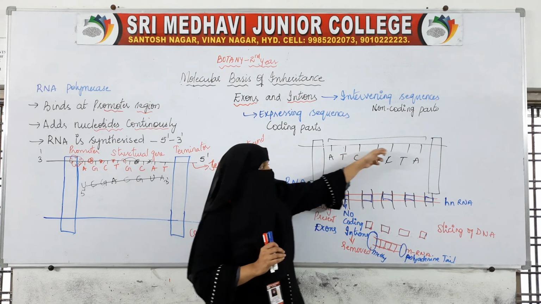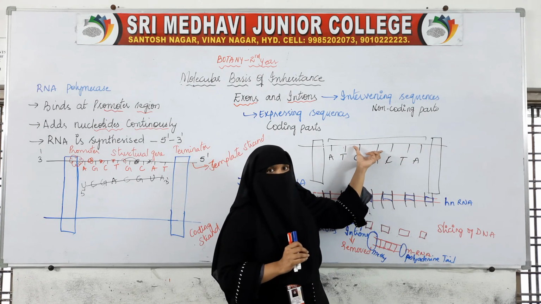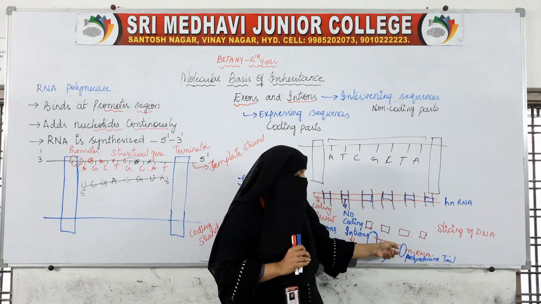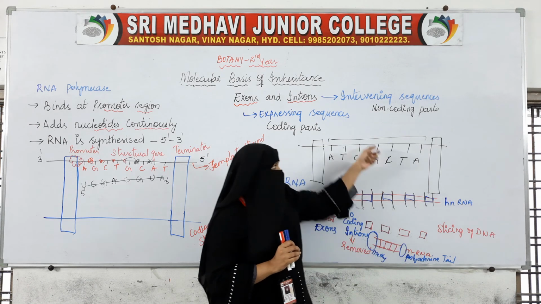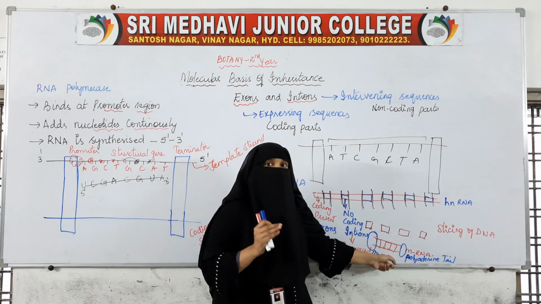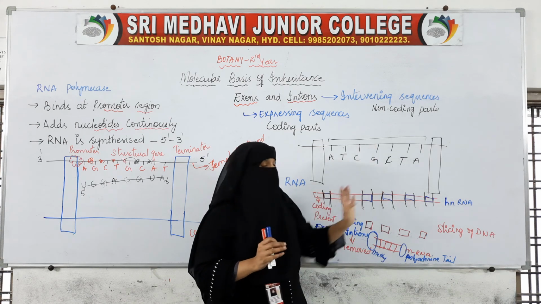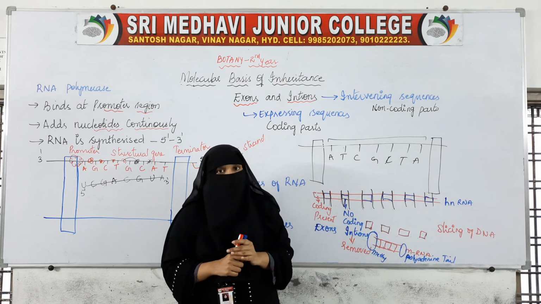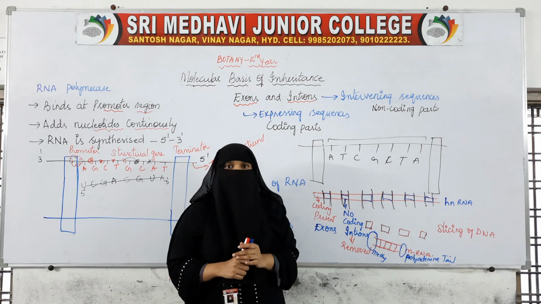Whatever message was there on the DNA has been copied by this RNA. So from this DNA, RNA has been made. The further process we will see in the next class.